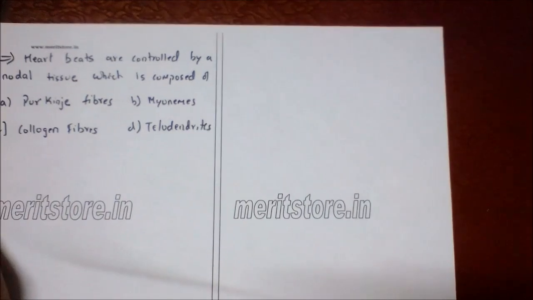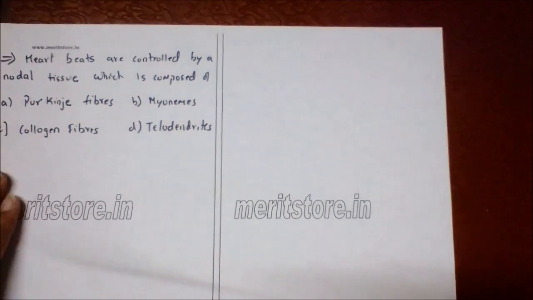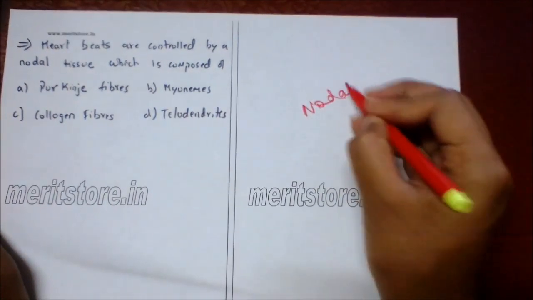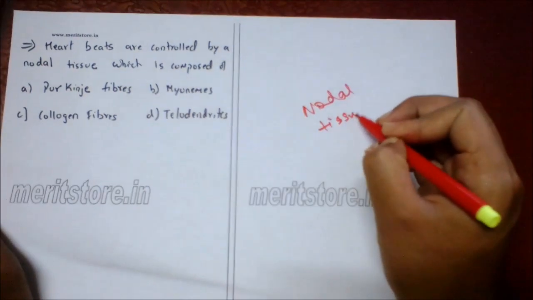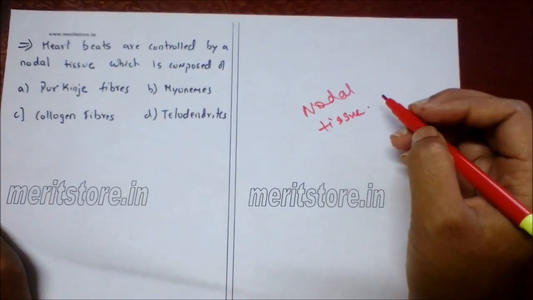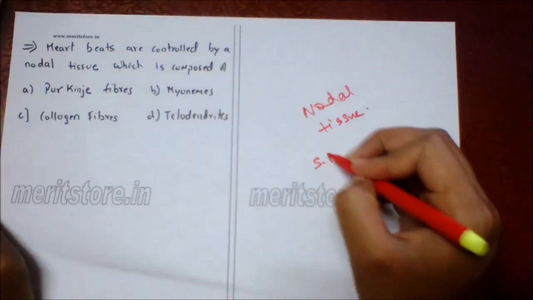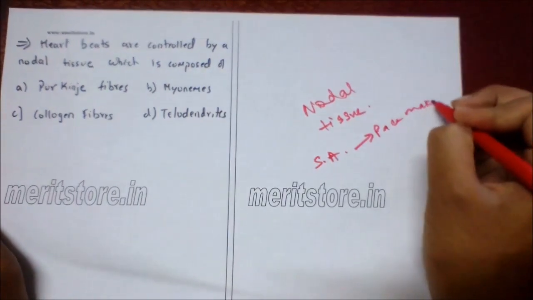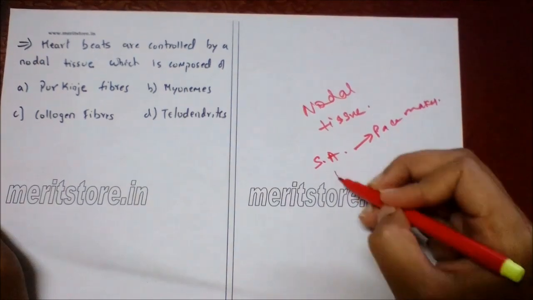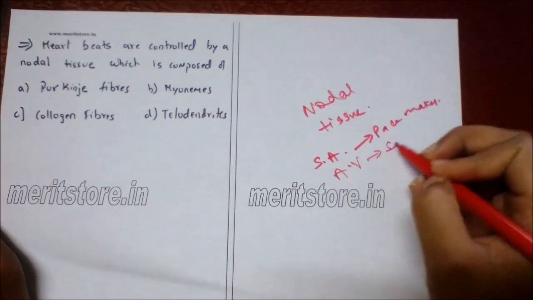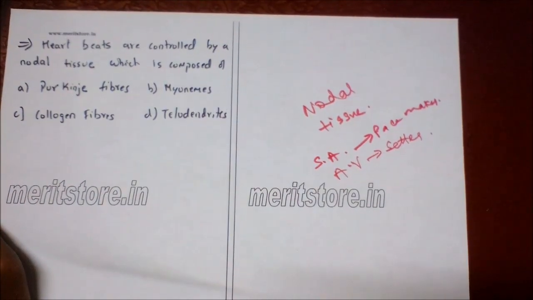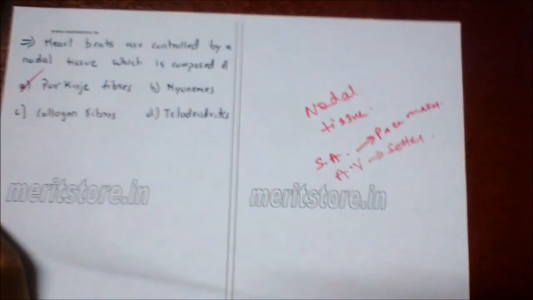So the initiation of heartbeat is under special bundles of cardiac muscles known as nodal tissue or autorhythmic cells. The nodal tissue consists of SA node, which is the pacemaker, and AV node, which is the pace settler, bundle of His and Purkinje fibers. So option A is the correct answer.